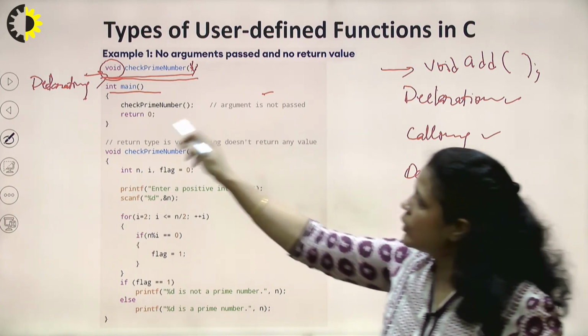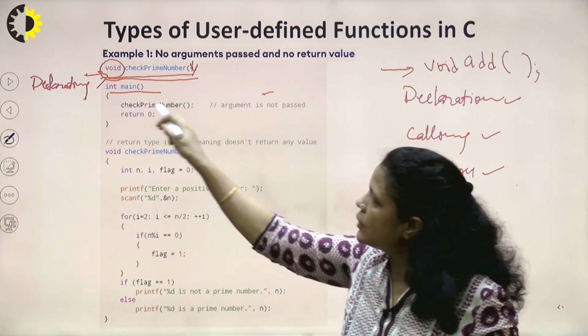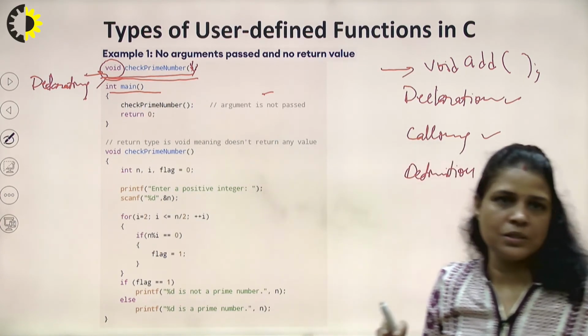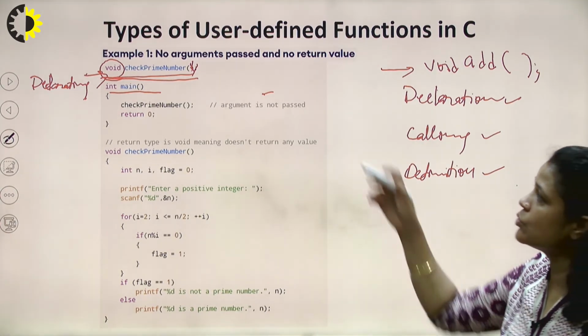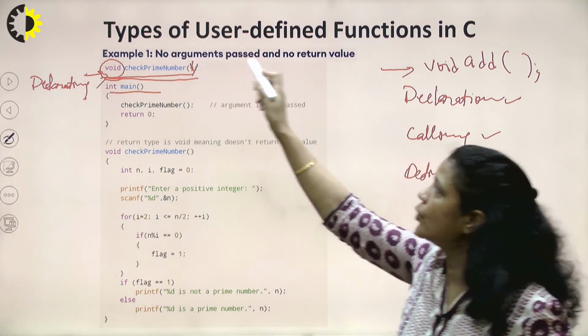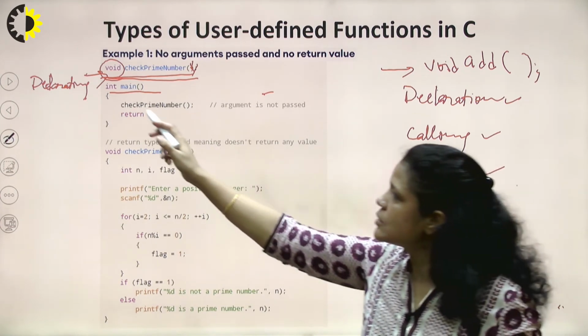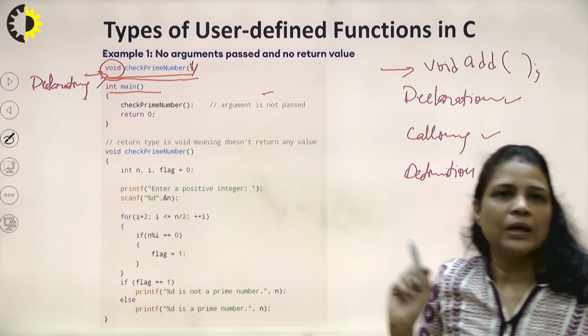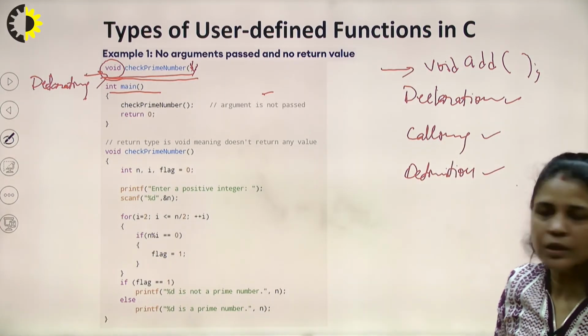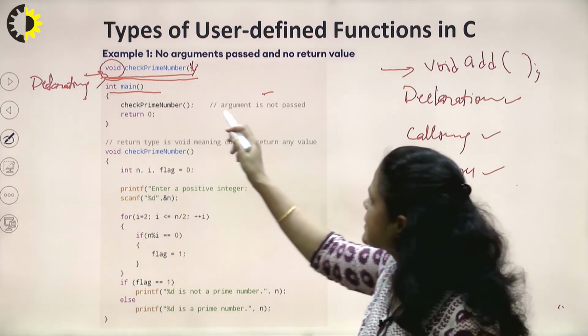So at the calling time, I need to write the name with the blank parenthesis, as my function is not taking any argument. It belongs to the first category where no argument is passed. So we'll write the name of the function with empty bracket and semicolon, right? So this is the calling statement.